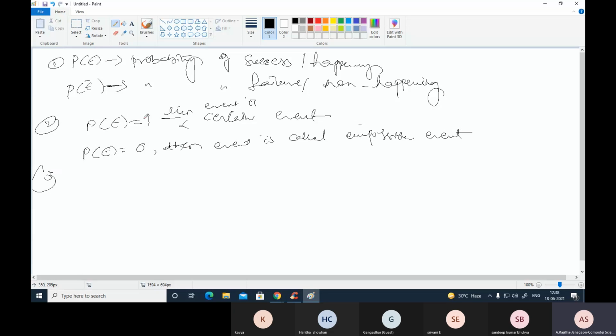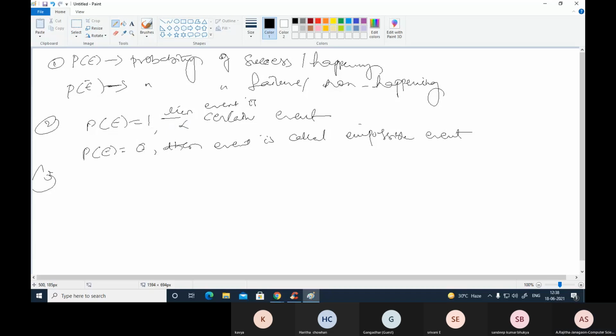Otherwise, 1 is nothing but success and 0 is nothing but failure. So instead of saying the chance of happening of an event is M by N, we can just say odds in favor of the event.